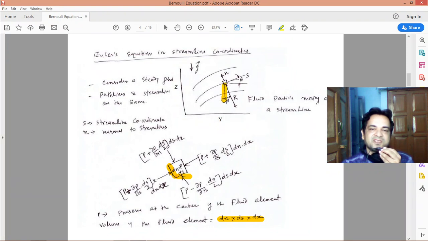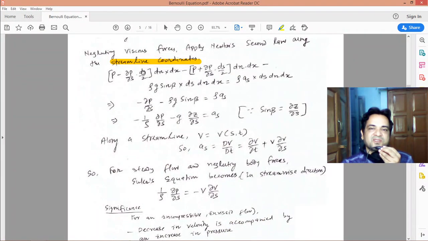The gravitational force is vertical, so its component along the streamline coordinate will be the weight W into sine beta, and the direction will be opposite to S. So this force minus this force minus the component of the body force along the S direction will be equal to m into a. So simply we have applied Newton's second law, F equal to ma.